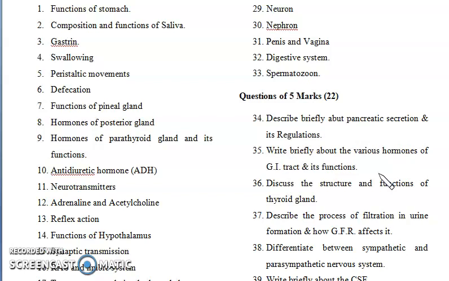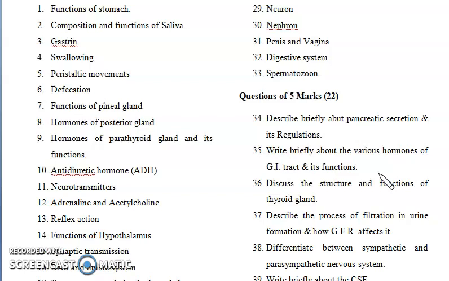Whenever you write about these hormones, you should think about various hormones, like the hormones from the pancreas. Insulin is also a hormone which is indirectly involved in GIT functions. So you can write about the various hormones secreted from glands, which will affect its functions.